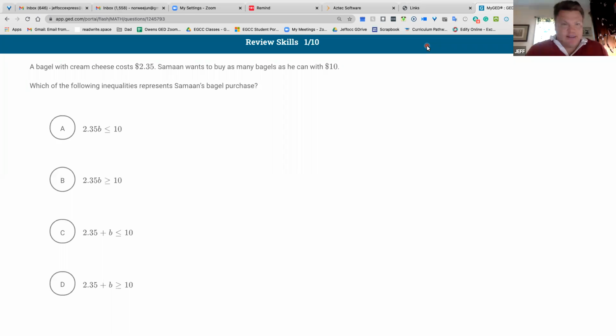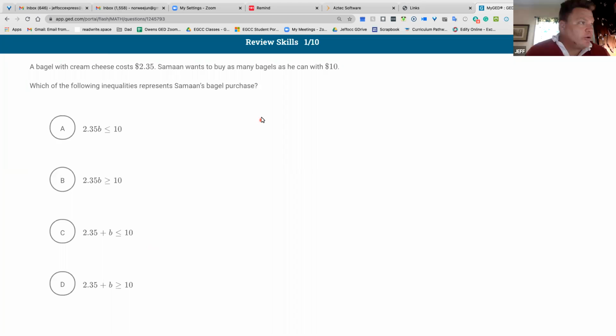Okay, so a question like this comes under the algebra section. Of the 4 sections, algebra is, in my opinion, the most fatiguing. Algebra ones are tough because we're not solving the bagel problem. We're saying which of these equations or inequalities we are going to use to solve it. What's good about that is that there are certain types of questions, and when we read this question, it falls into a category.